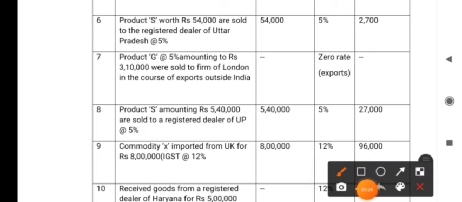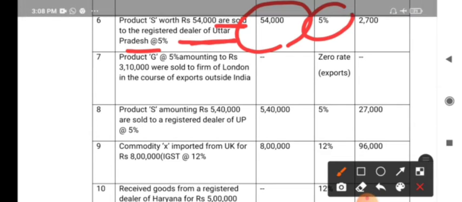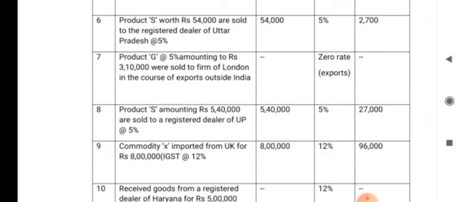Sixth point, product S worth 54,000 were sold to the registered dealer of Uttar Pradesh. Similarly, it is sold from Punjab to Uttar Pradesh, interstate, so it is taken into consideration.